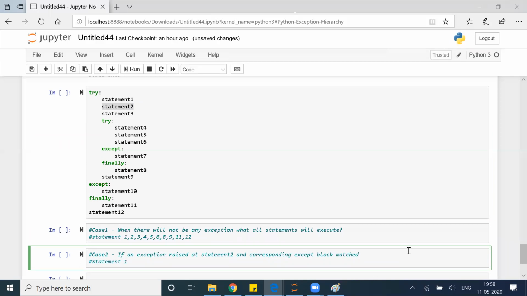One will execute because something goes wrong in 2. So 2 will not execute. If something goes wrong in 2, then it will directly go to 10.